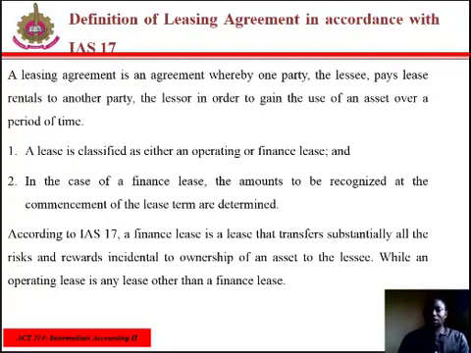Definition of leasing agreement in accordance with IAS 17. IAS 17 was first issued in September 1982 and was revised in December 2003. The most recent amendment, by IFRS 7, was issued in August 2005. A lease agreement is an agreement whereby one party, the lessee, pays lease rentals to another party, the lessor, in order to gain the use of an asset for a period of time.